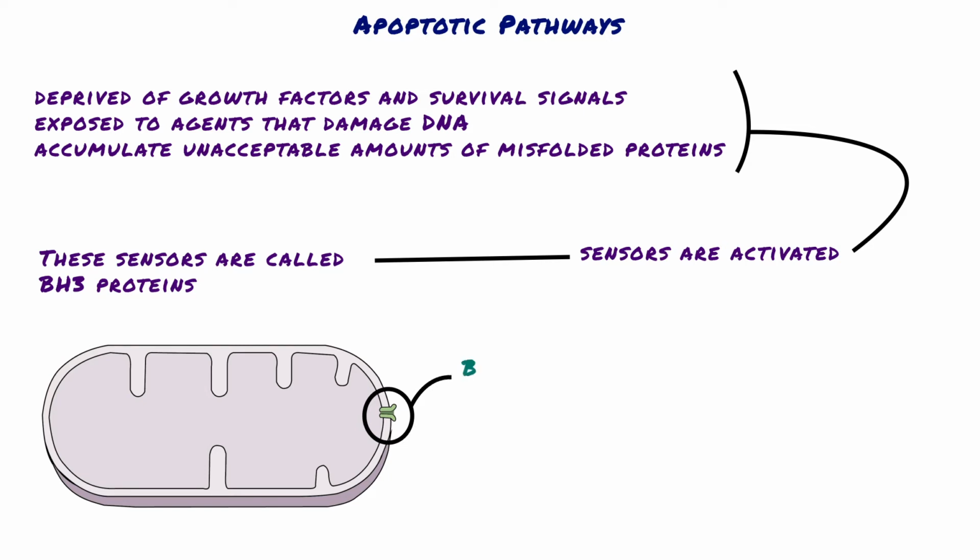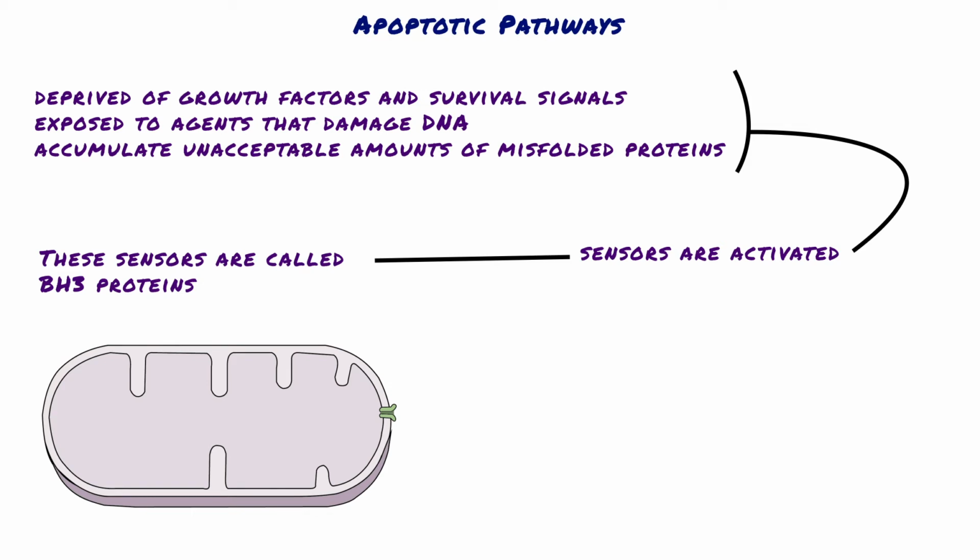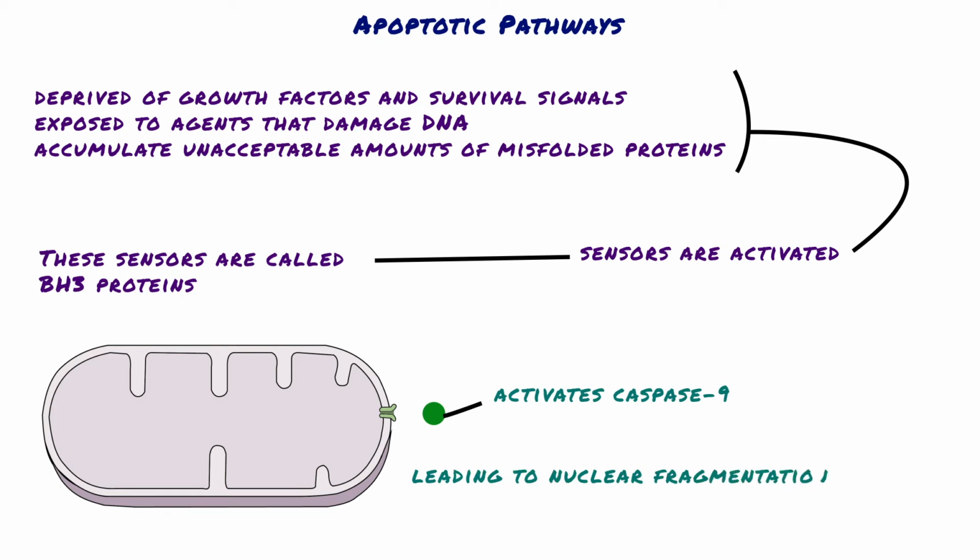As a result, BAX and BAK dimerize, insert into the mitochondrial membrane, and form channels through which cytochrome C and other mitochondrial proteins escape into the cytosol. After cytochrome C enters the cytosol, it, together with certain cofactors, activates caspase 9. The net result is the activation of a caspase cascade, ultimately leading to nuclear fragmentation and formation of apoptotic bodies.